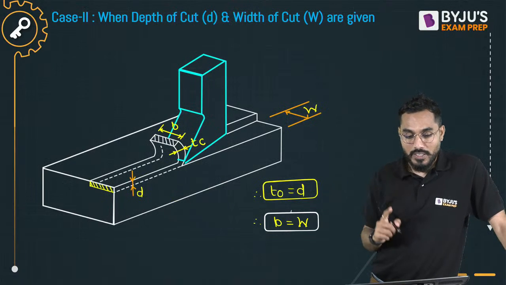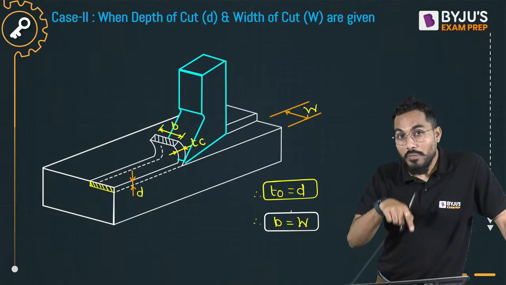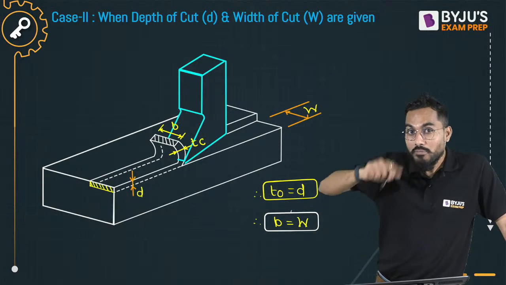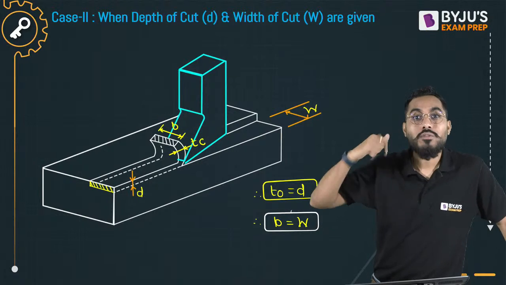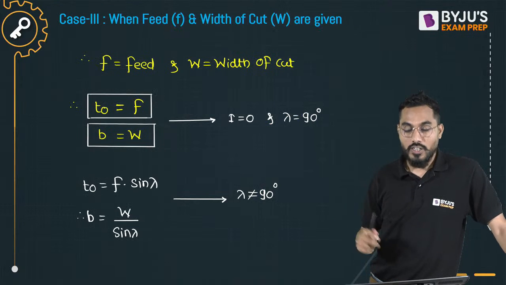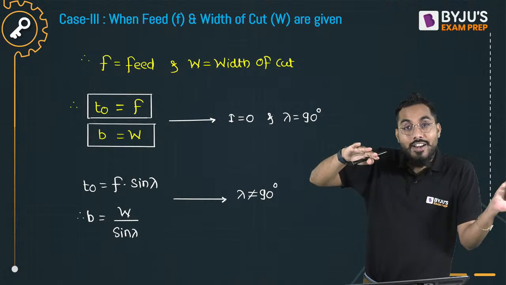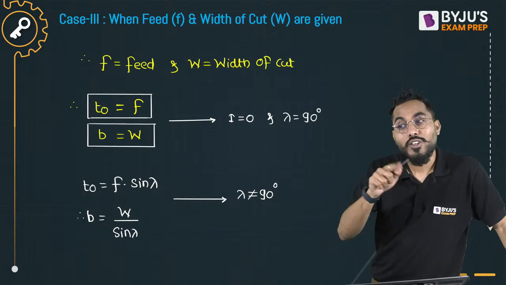There is a second parameter. When the depth of cut and width of cut are given, you can remember that figure. Depth of cut becomes uncut chip thickness, and width of the cut becomes width of the chip. And the next one: if feed is given and the width of the cut is given, feed becomes uncut chip thickness and the width of the cut becomes the width of the chip.